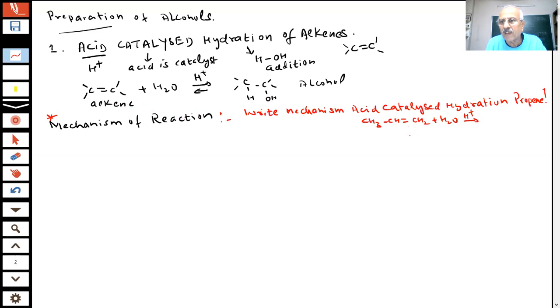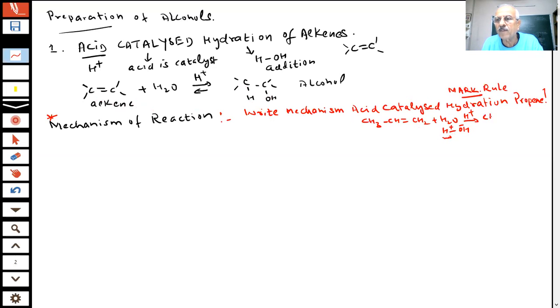Here also the same thing will happen, but do you know what Markovnikov's rule is? We studied it in 11th class chemistry also. Students, when we studied addition of HBr to alkenes, what type of rule was given? Hydrogen will add to where? Suppose this is plus and this is minus, and oxygen is more electronegative. Hydrogen will go to which carbon? OH will go to which carbon? Do you have any idea?